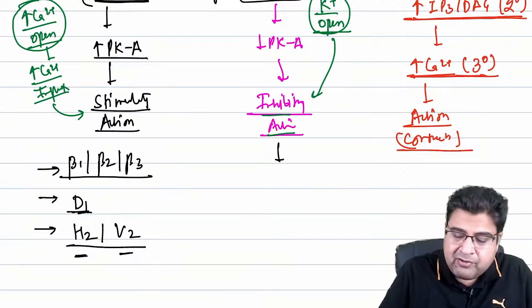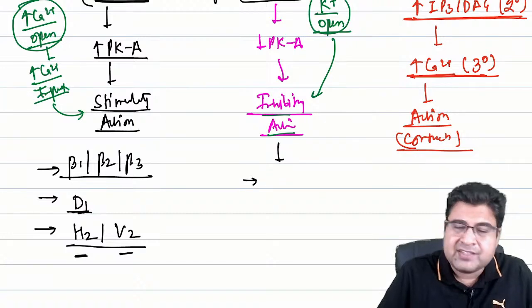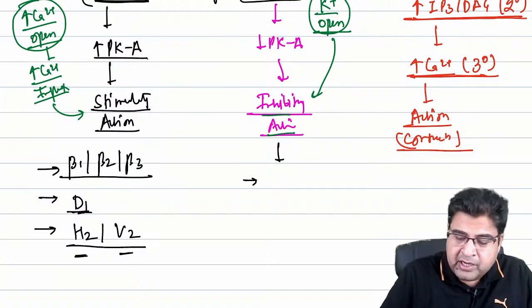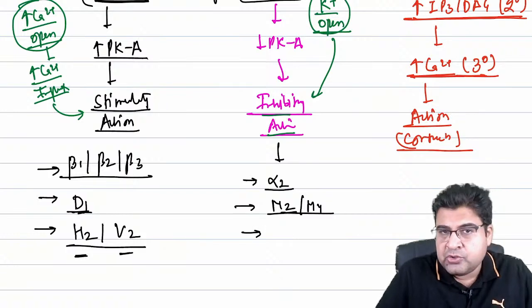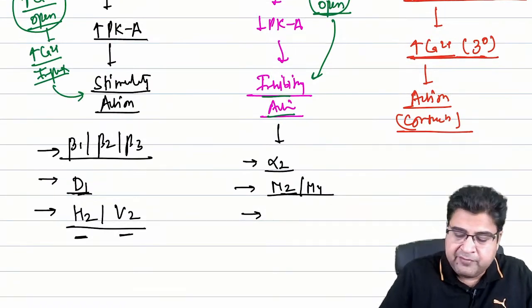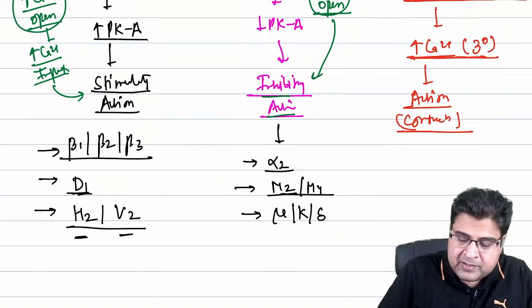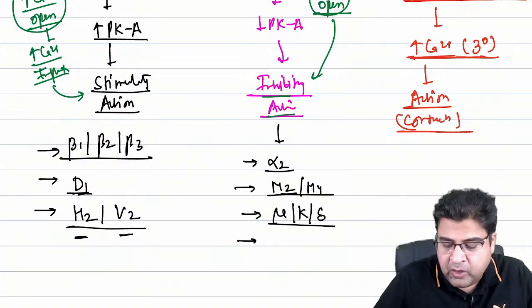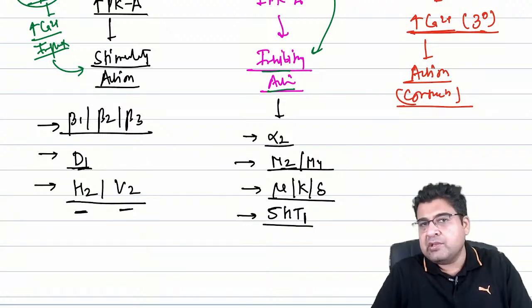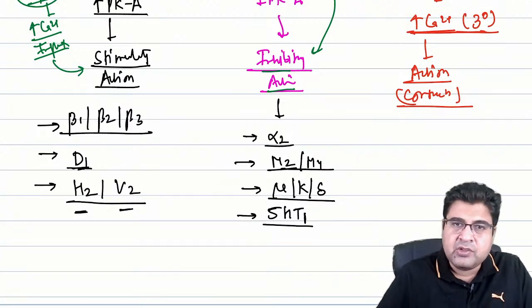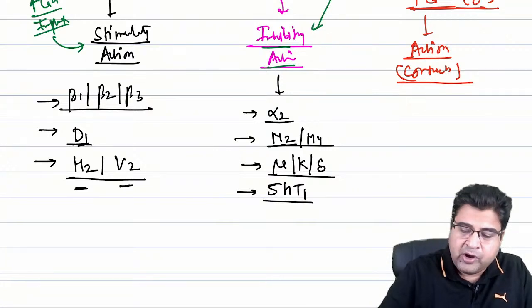Now we talk about the inhibitory actions. Inhibitory actions are due to the inhibitory receptors. So we have the inhibitory receptors like alpha 2 receptor, muscarinic 2, muscarinic 4 receptor. We have opioid receptors like mu, kappa and delta, and we have one serotonin receptor 1. So serotonin receptor 1 is also a type of inhibitory receptor. So these are the examples of inhibitory receptors in the human body.